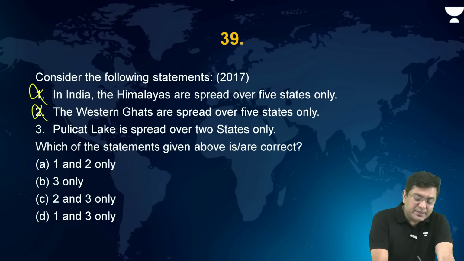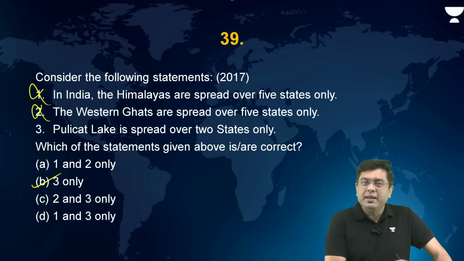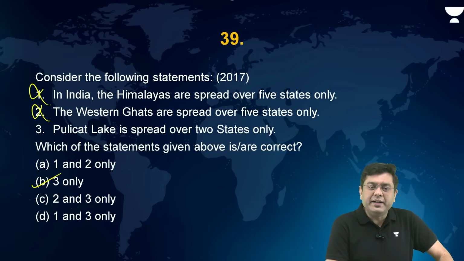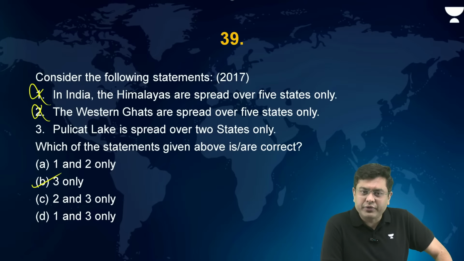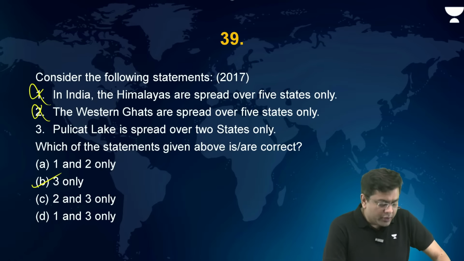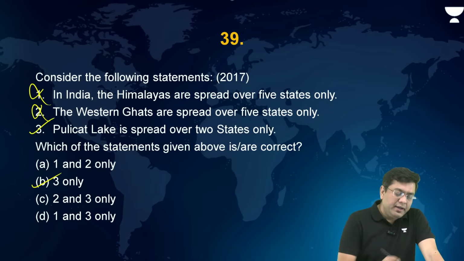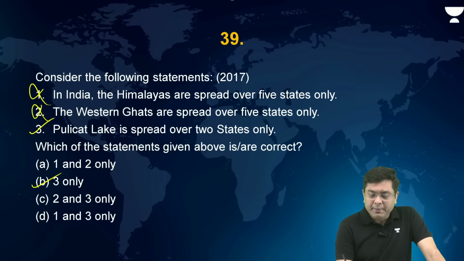You automatically have the correct answer, that is B. Pulicat Lake is present and is shared between which particular states? It is basically in the region of Tamil Nadu and Andhra Pradesh. Beautiful. So here, this is the correct answer. Tamil Nadu and Andhra Pradesh.